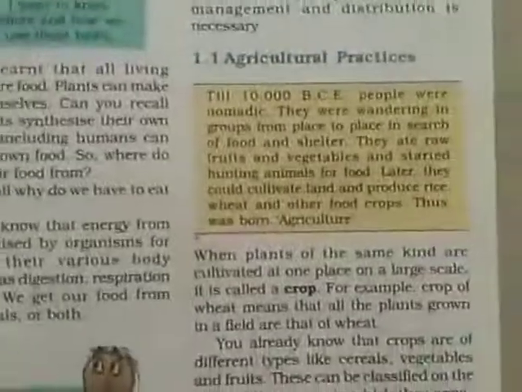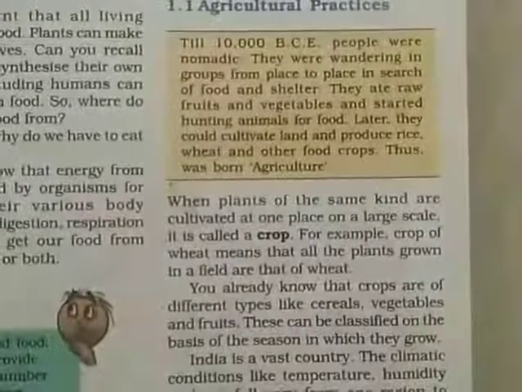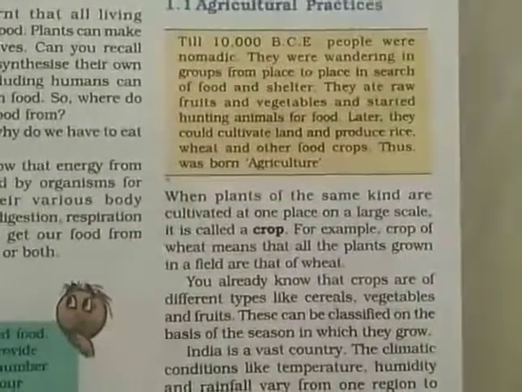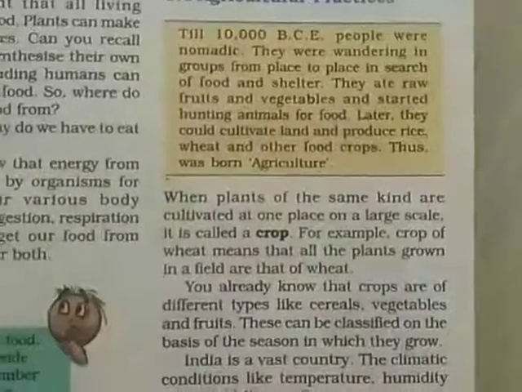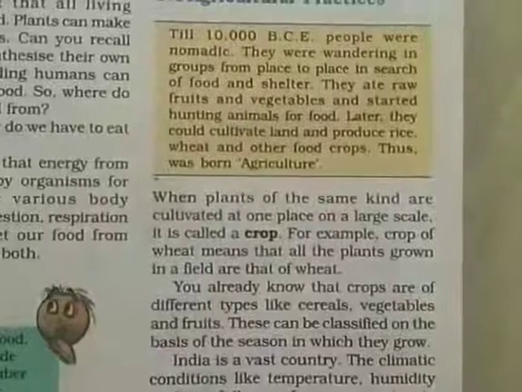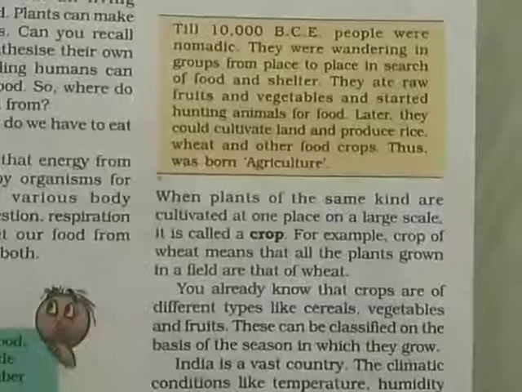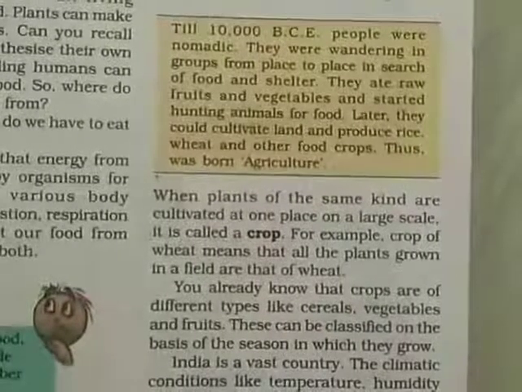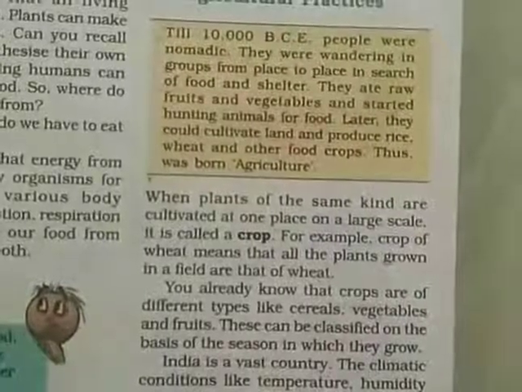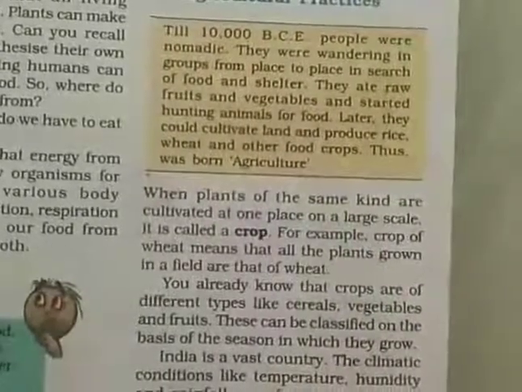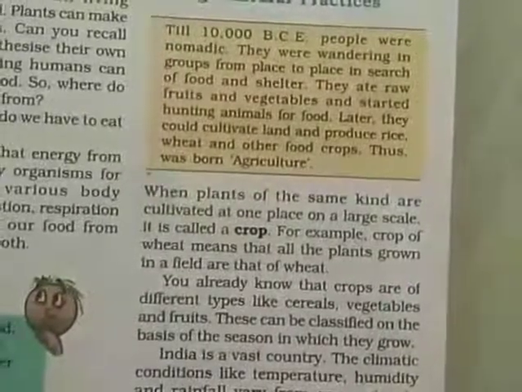Now our next topic is 1.1, agricultural practices. Agricultural practices means which practices are used in agriculture. Now the question is, what is a crop? When plants of the same kind are cultivated at one place on a large scale, it is called a crop. We can take an example of the rice crop.